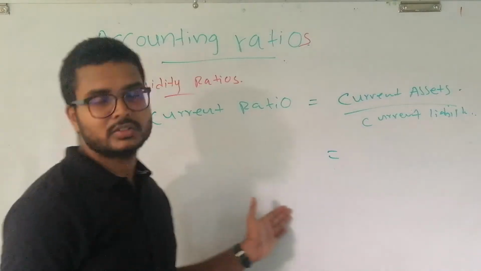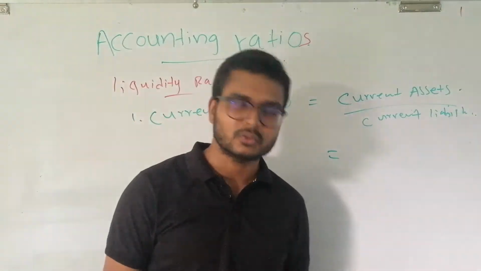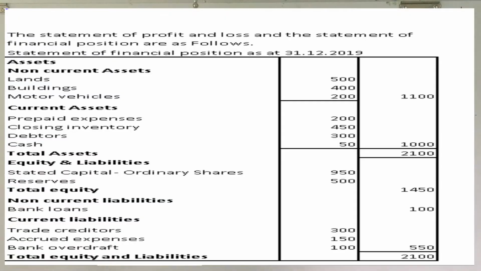We can take the current asset value by going to the statement of financial position. In the statement of financial position, the current asset value is 1000 and the current liability value is 550.